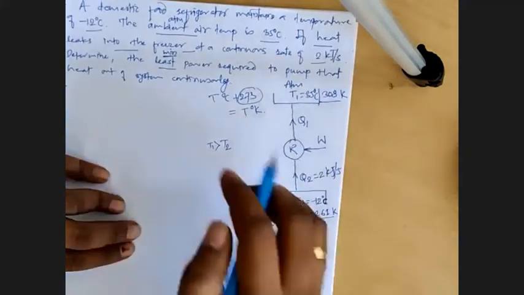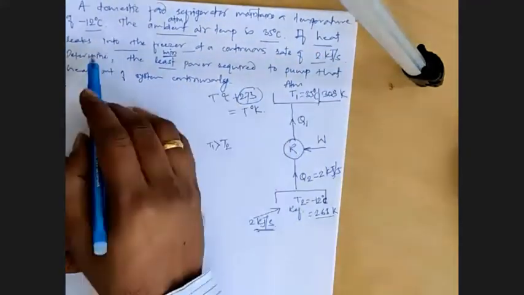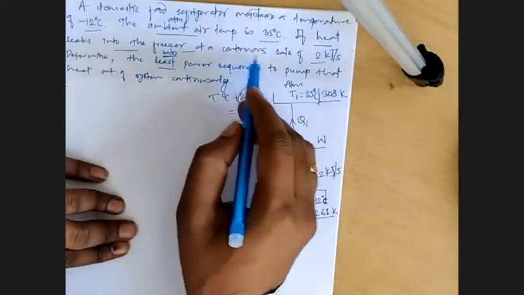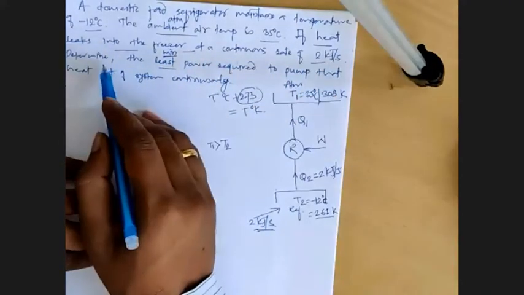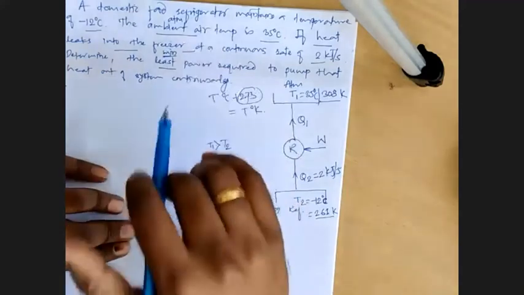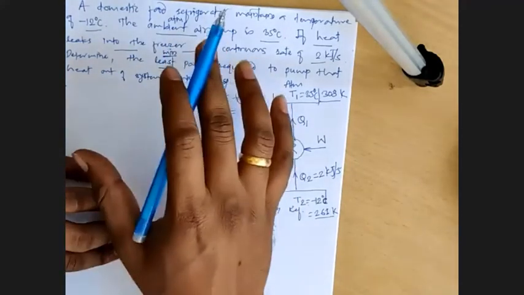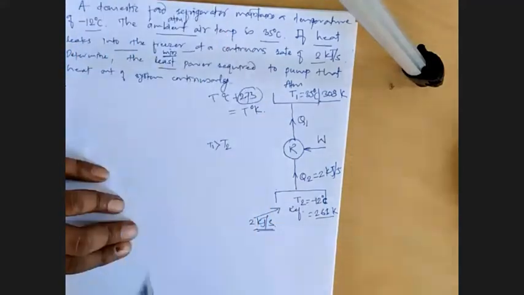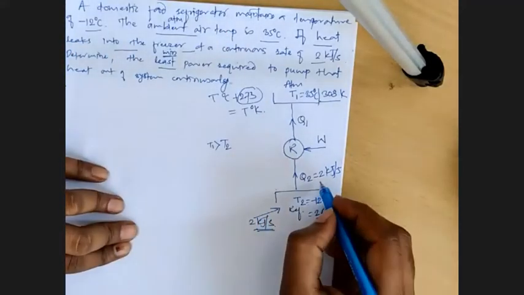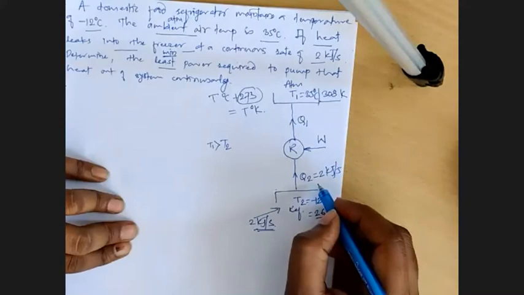So what they have said: if heat leaks into the freezer at a continuous rate of 2 kilojoules per second, and if that much heat is entering the freezer continuously, to maintain that temperature I need to take the same heat out of that freezer. So this Q2 will become 2 kilojoules per second.